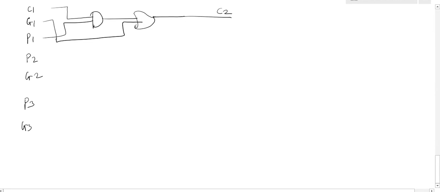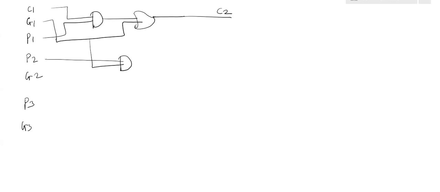Now C3 will be G2 plus P2 G1, plus P2 P1 C1. So I am using the first AND gate. The first AND gate will be P2 and G1. And the next AND gate is P2, P1 and C1.